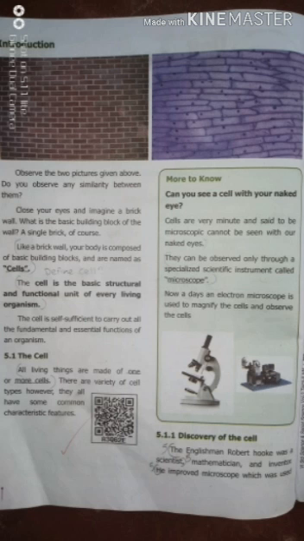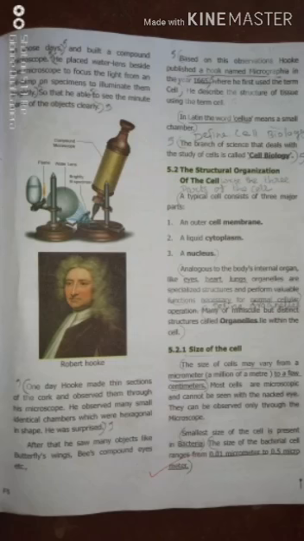Next heading, discovery of the cell. The Englishman Robert Hooke was a scientist, mathematician and inventor. He improved the microscope used in those days and built a compound microscope. He placed a water lens beside the microscope to focus the light from an oil lamp onto the specimens to illuminate them brightly, so that the minute parts of the object could be seen clearly.